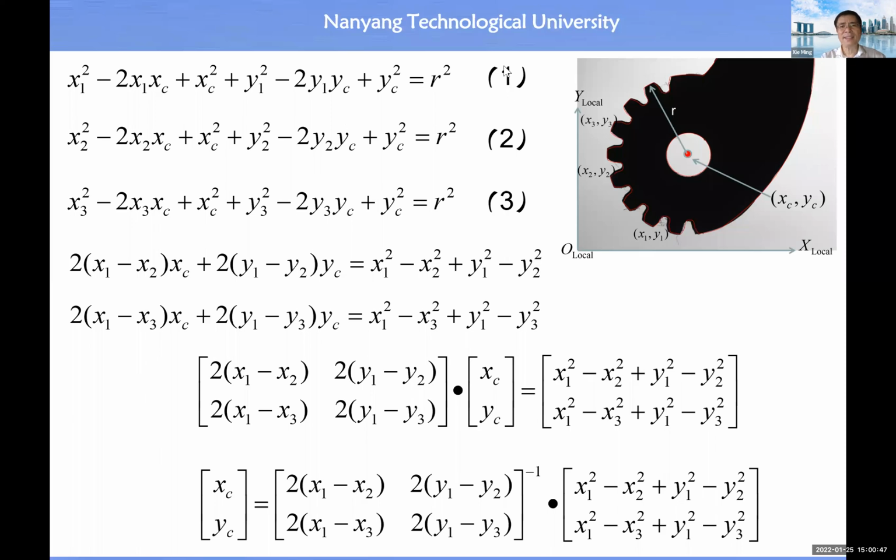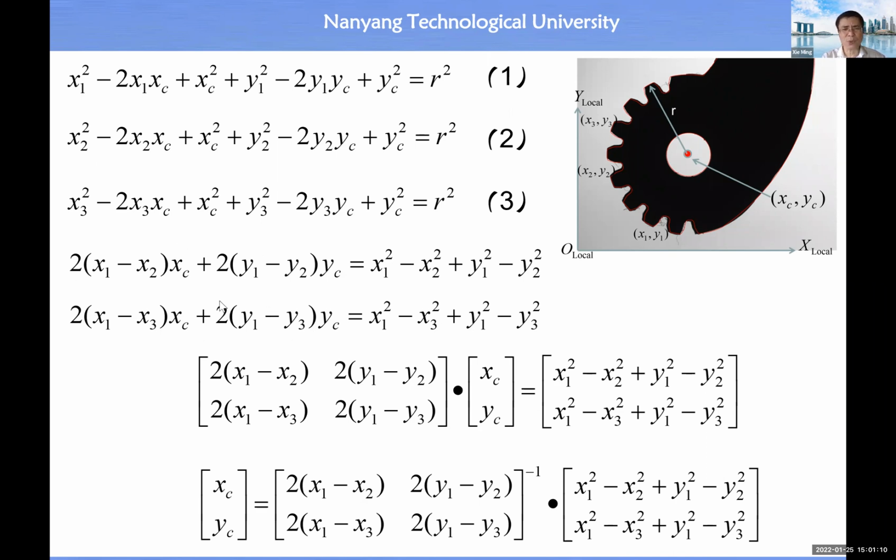Let the first equation minus the second. In this way, we will be able to remove xc square and remove yc square. So first one minus second one, then we have this equation. Then first one minus the third one, then we will have this equation.